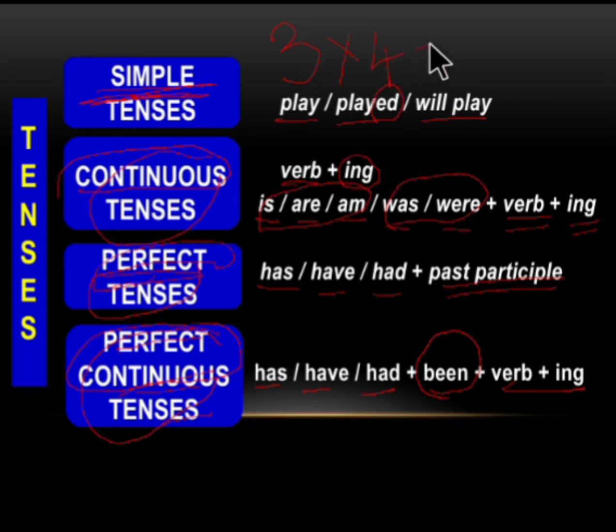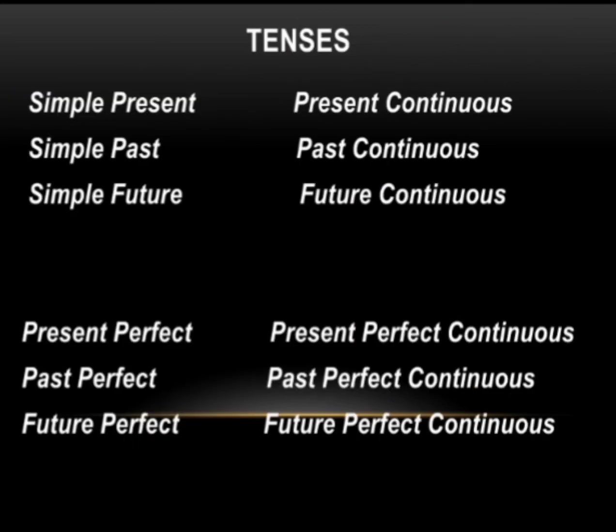So on the whole, we have 12 types of tenses. Let us see what the 12 types of tenses are.